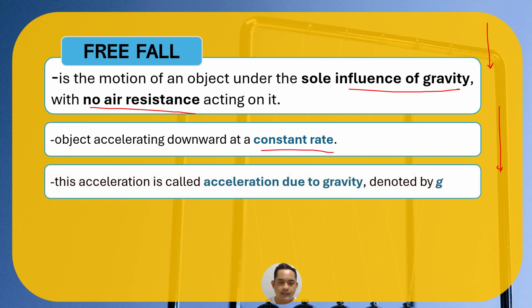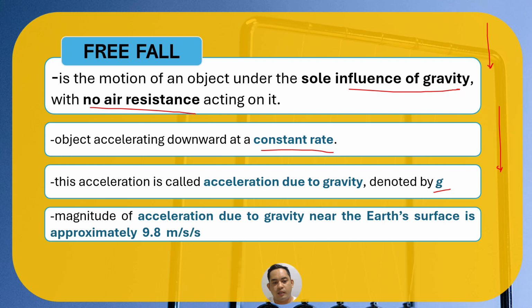Okay? And this acceleration is called acceleration due to gravity. That's why I use the letter g to denote, or to give emphasis, that it's a gravitational acceleration. And the magnitude or the value of acceleration due to gravity near Earth's surface is 9.8 meters per second squared, or in some other references, they round it off and make it 10 meters per second squared.